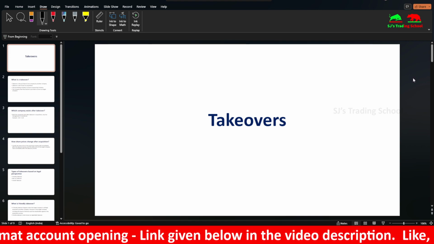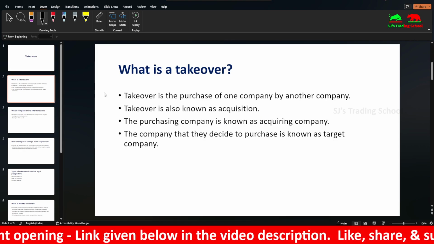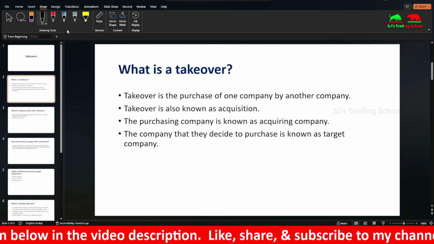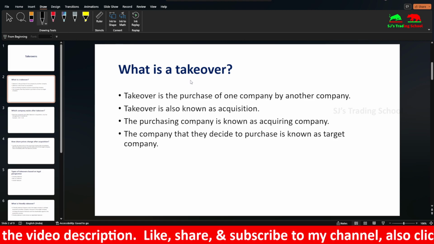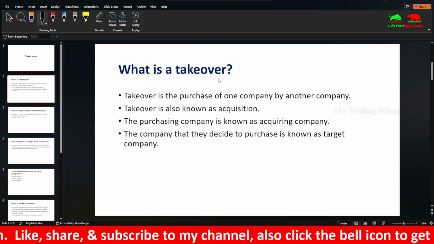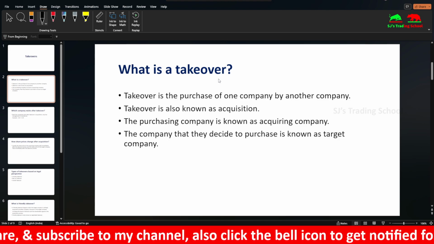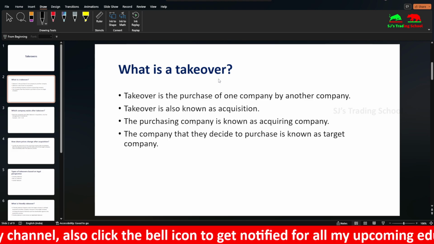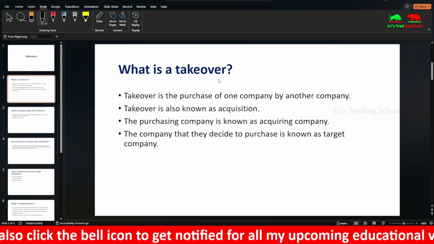So other than that, now let's go into the video. What is a takeover? A takeover means if a company goes and purchases another company, it is known as a takeover. It is also known as acquisition. The purchasing company is known as the acquiring company, and the company that they decide to purchase is known as the target company. So acquisition and takeovers both are the same.